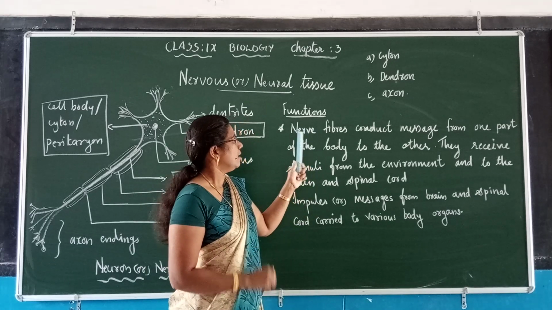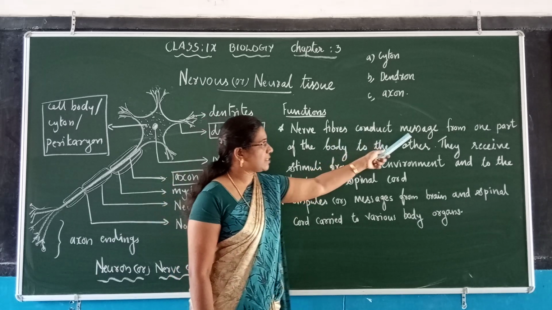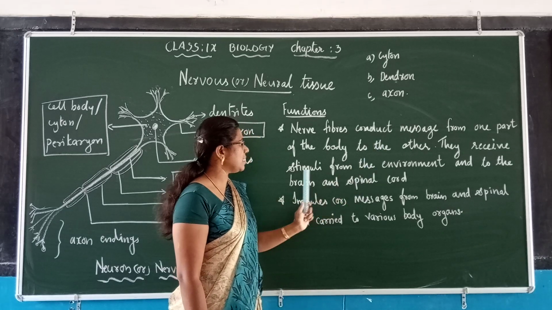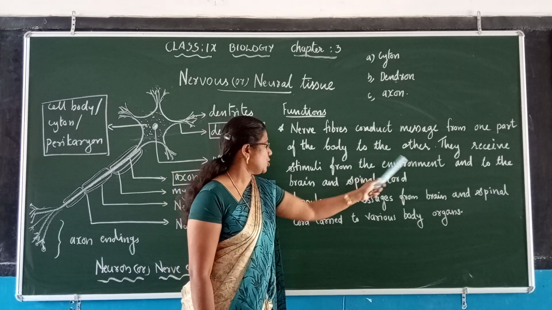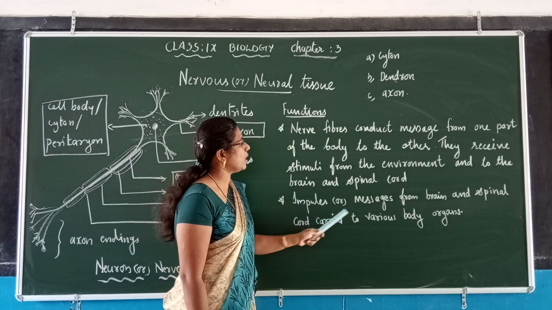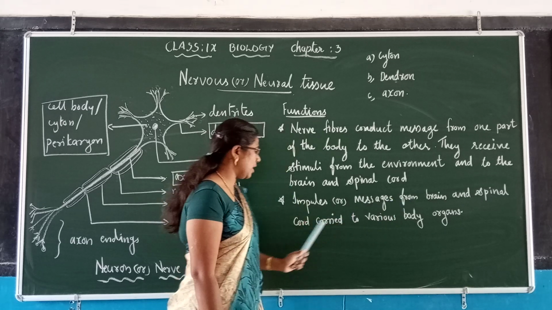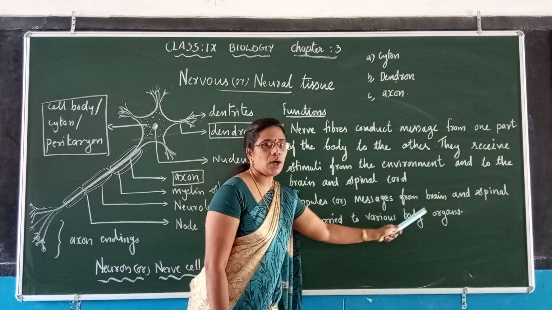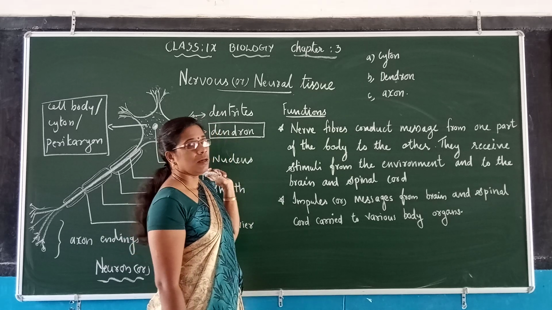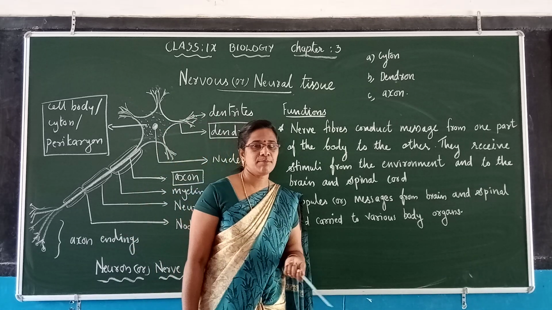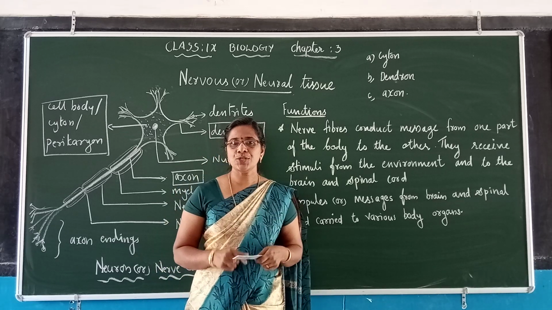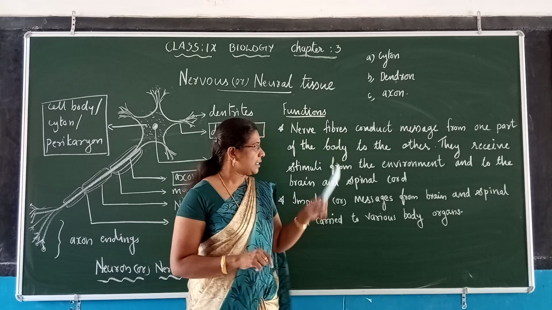Now, what are the main functions of neurons or nerve cells? Nerve fibers conduct messages from one part of the body to another part. They receive stimuli from the environment and carry them to the brain and the spinal cord. And the impulses or messages from the brain and spinal cord are carried to various body organs. These are the main functions of a neuron. Generally we can say they conduct impulses from one part of the body to another, or from the body to the brain, or from the brain to the body. These are the things we have to learn.